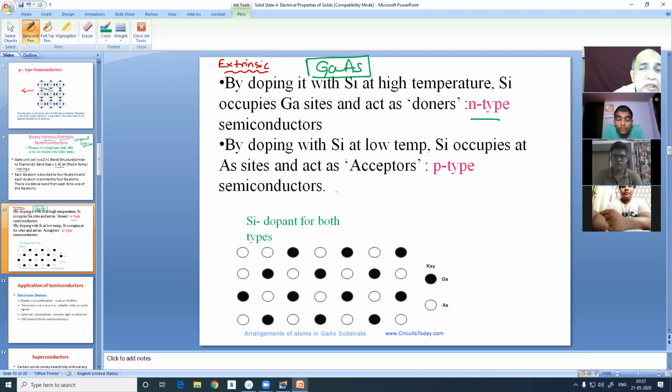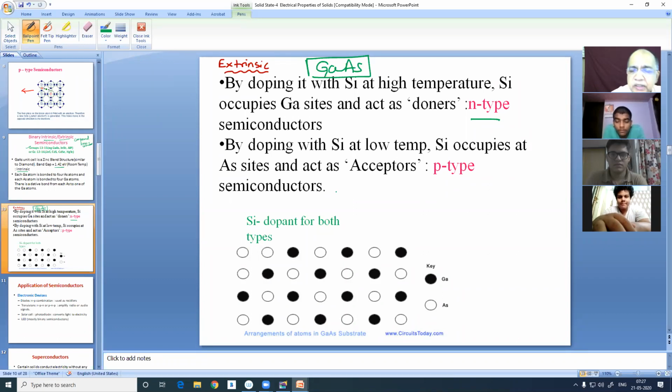One extra electron is there for silicon, and at low temperature it replaces the arsenic, and that produces a positive hole, because arsenic has 5 electrons, silicon has 4 electrons, so the dative bond is not possible, and there will be one hole. That hole will generate other holes by the electron hopping processes, and holes will migrate in one direction, and that will produce p-type semiconductors.